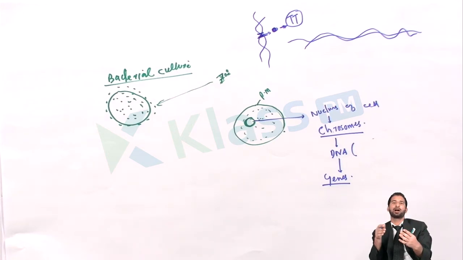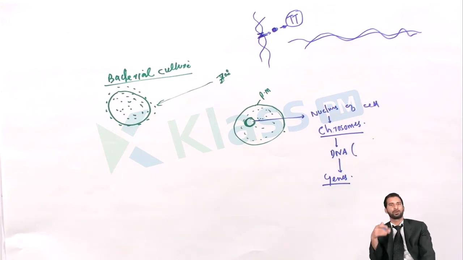Each and every character in a person is determined by a particular gene. Suppose dark hair or blonde hair, white hair or blonde hair; the color of hair also depends upon the gene. It is coded by a gene. So for each and every character in the human body or in any organism, there are particular genes which code for that very character. Suppose tallness: somebody is tall. For this tallness, the genes are present.